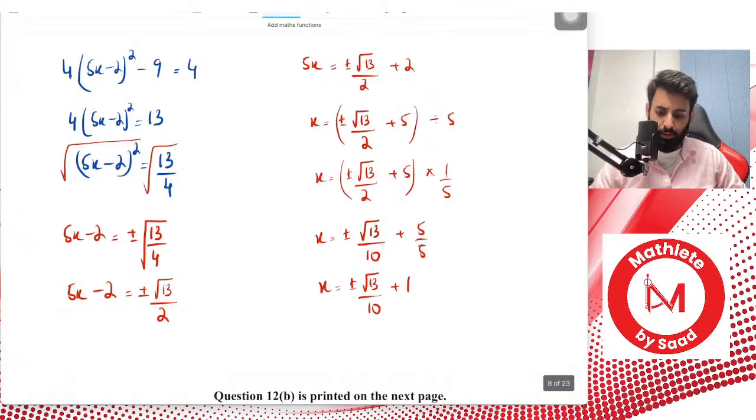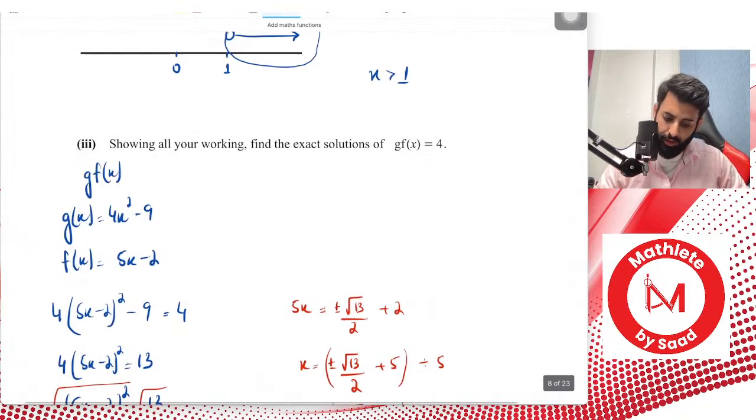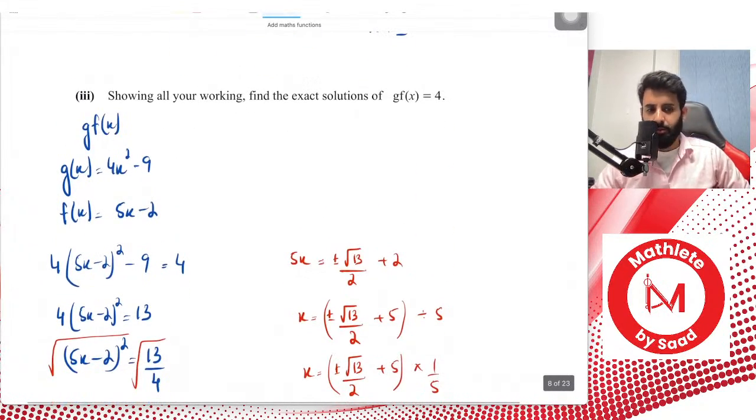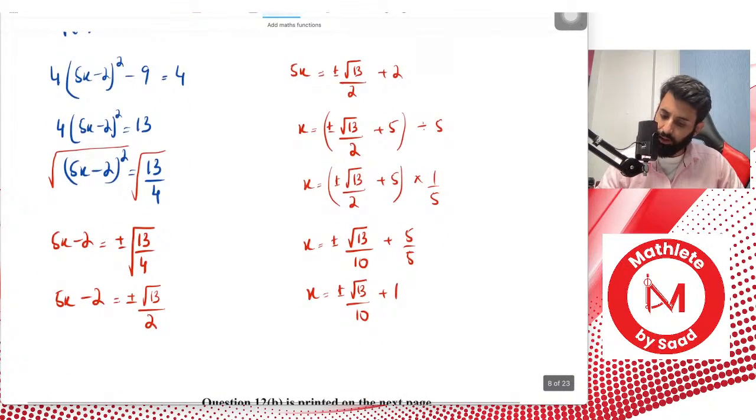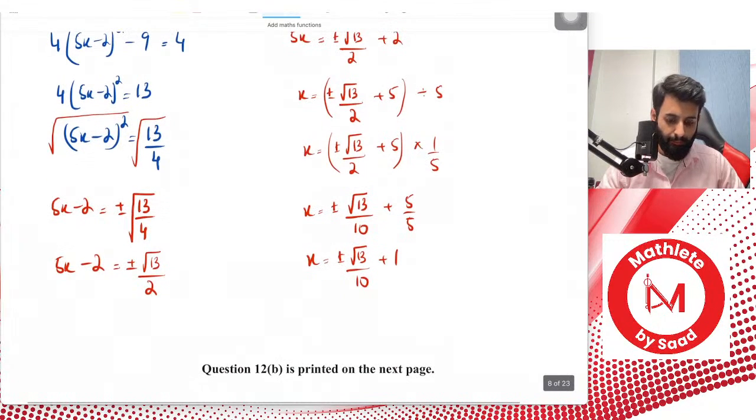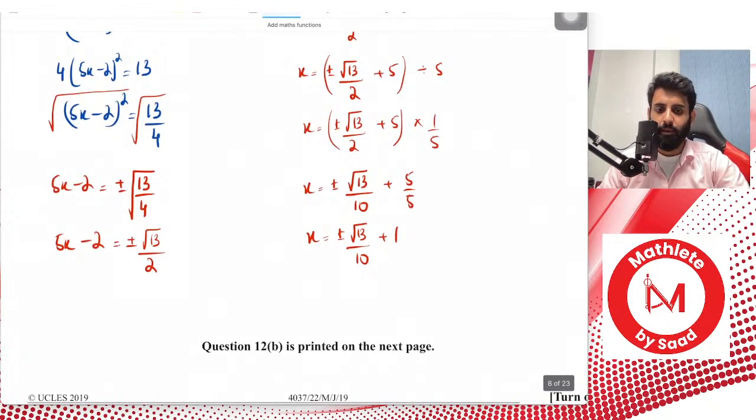Sir, it's positive 2. What do you mean positive 2? Can you repeat? Did I make an error? 4 plus 9 is 13. 13 upon 4. Alright, let me know if you think I've made a calculation error or something.